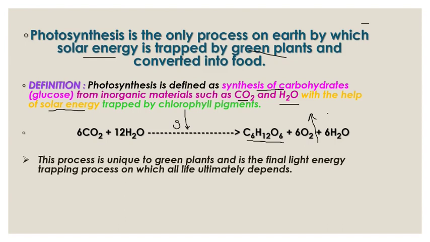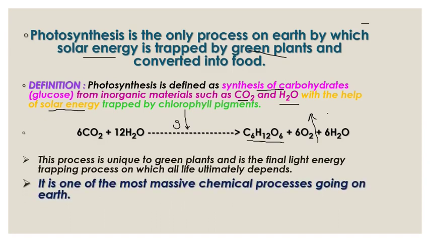This process is unique to green plants and it is the final light energy trapping process on which all life ultimately depends, because the herbivores feed on the green plants, on the food energy which is trapped in them. The carnivores feed on the herbivores and the food chain continues. It is one of the most massive chemical processes going on the earth where simple substances join together to form a complex molecule. So it is an anabolic process. Photosynthesis is an anabolic process.